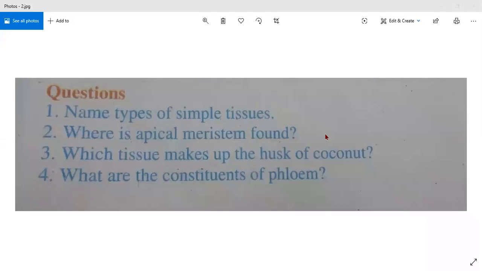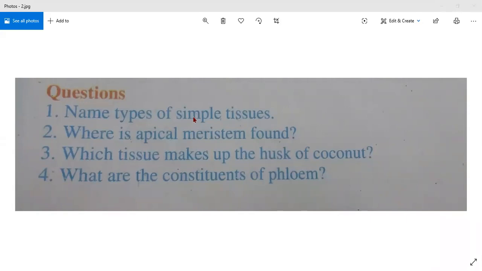Devjit, please read the first question on the screen. Ma'am, name types of simple tissues. What is the simple tissue? Which tissues are the simple tissues? We have done the starting only after meristematic tissue. Ma'am, simple tissues are the tissues that are formed by the meristematic tissue. You have to give the name of the simple tissue.